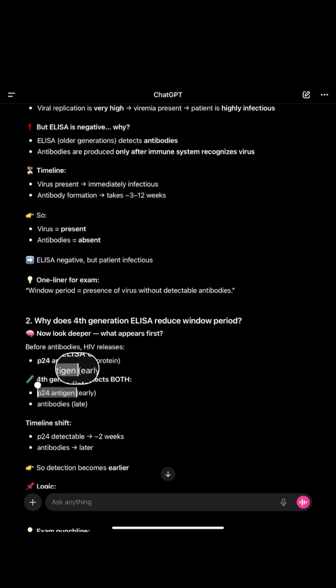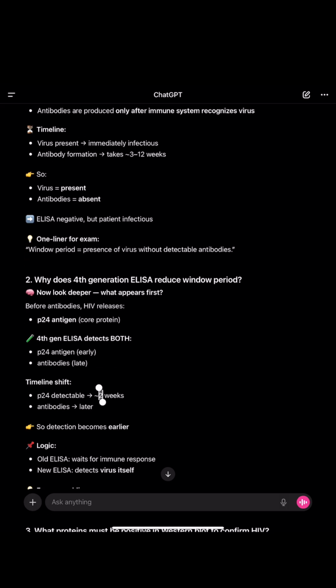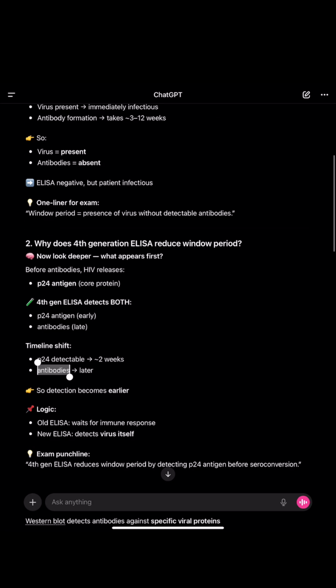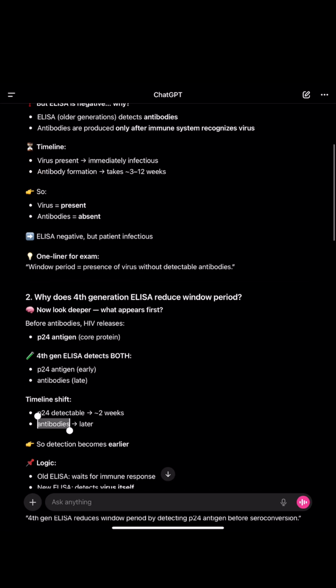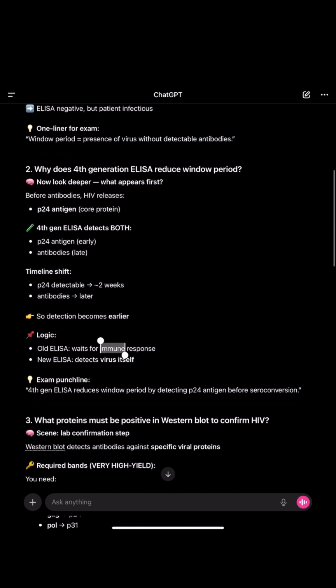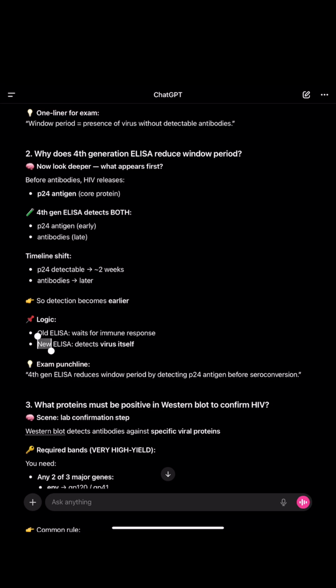In the early phase, it will detect P24 antigen. So the timeline shifts. In approximately 2 weeks, P24 is detectable, and later antibodies are detectable. So detection becomes earlier. The old ELISA waits for the immune response to occur for the antibody to form, but the new ELISA detects the virus itself, and hence the window period is reduced.